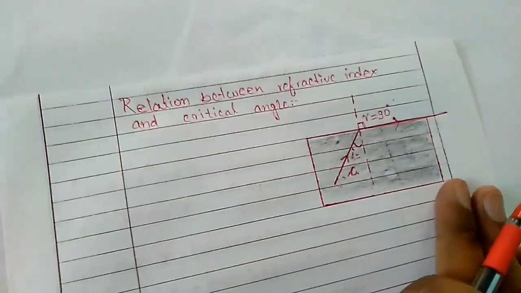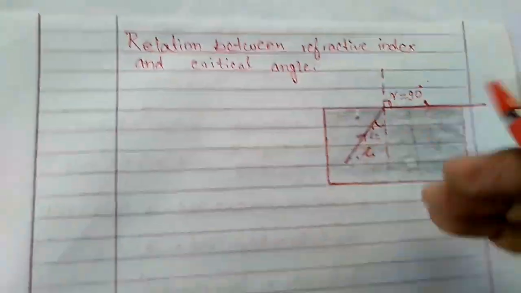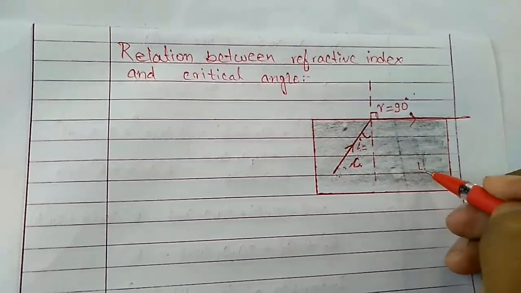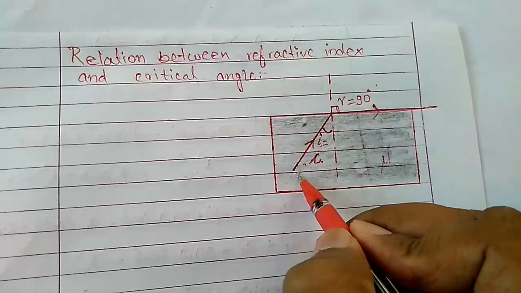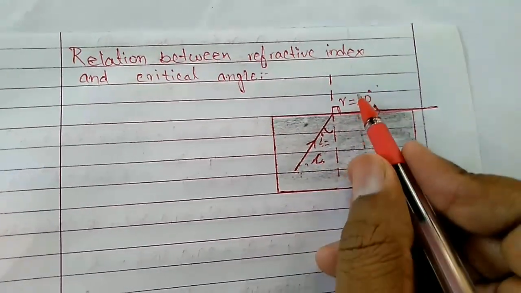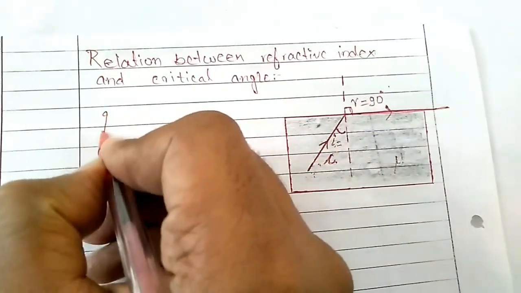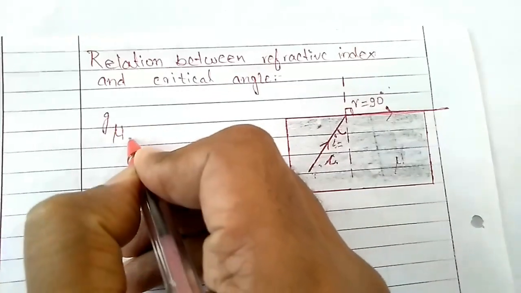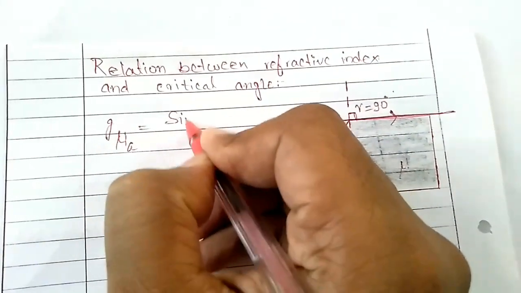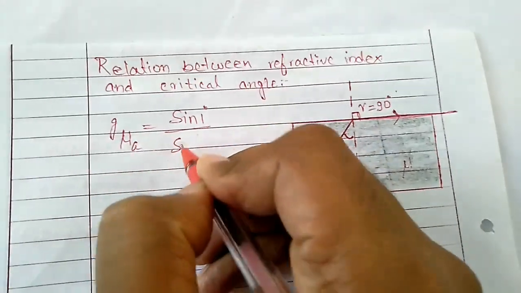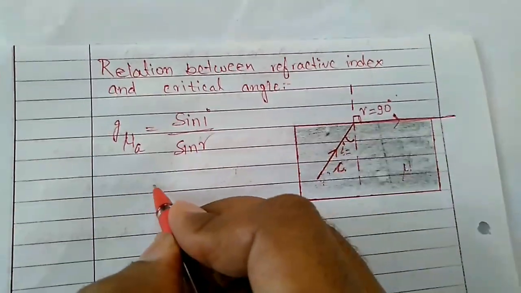Okay, so according to the rule, let the refractive index of this medium be mu. The light is going from the denser medium, suppose glass, to air. So glass to air, this light going on, mu is equal to sine I upon sine R. This is the rule.